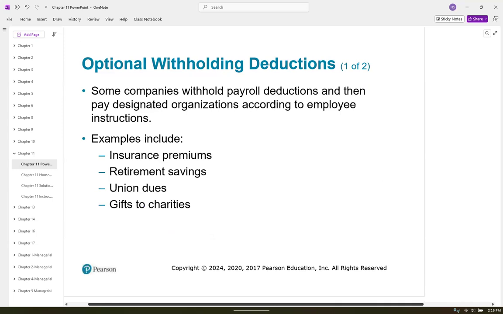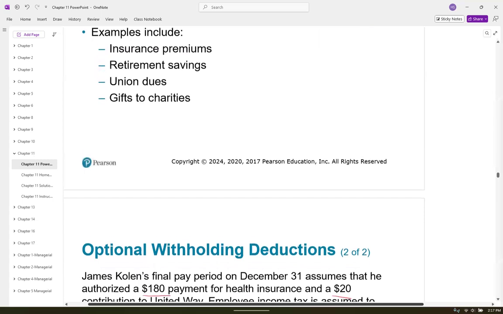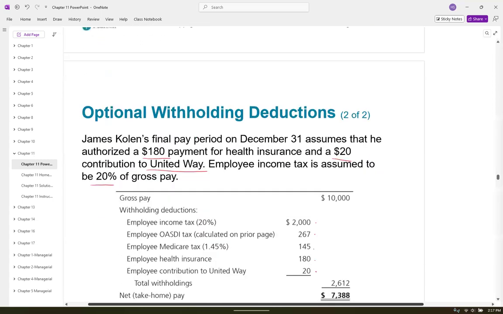Gifts to charity, I think in the next example they give us is United Way at CBC. I think we can donate to have money taken out of our check for United Way, because United Way of Faulkner County does not contribute any money to abortions. So we feel like that's a good charity to donate money to. I'm not sure if we still even do that anymore. We used to once upon a time.